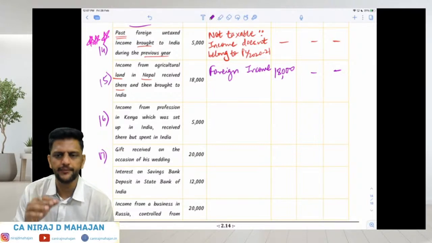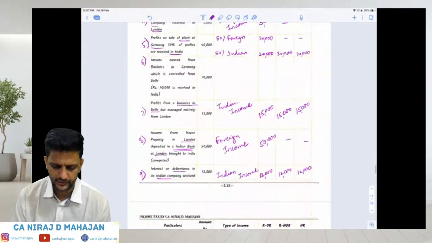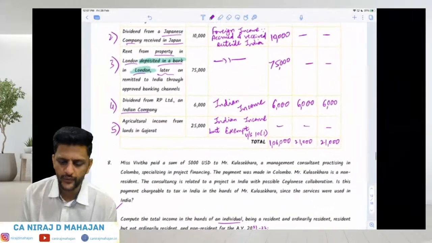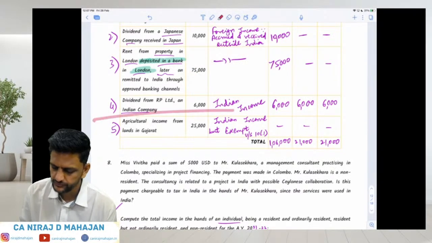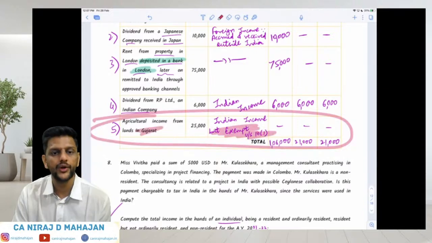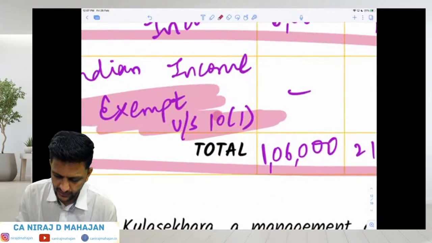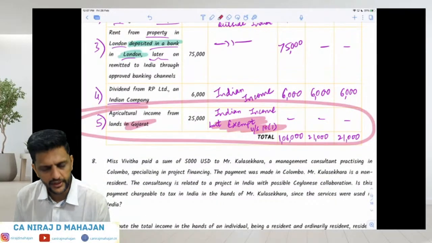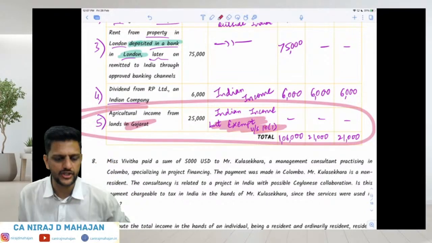See, you understand a little bit. There might be some confusion between agricultural land income or agricultural income, bachcho. Check over here. When it was in India, we said it is exempt. Check the earlier question. When it was in Gujarat as such, one thing you have to understand: section 10(1) exempts only Indian agricultural income.